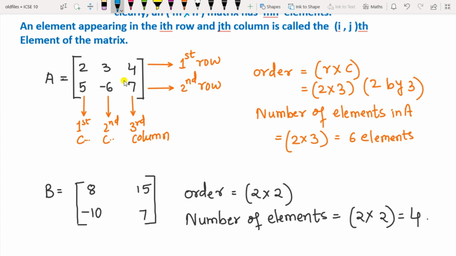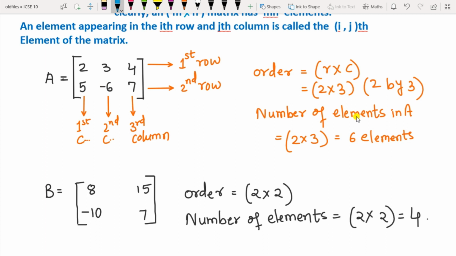So for the order of this matrix, first always you have to write the row and then the column. So there are 2 rows and 3 columns. So the order is 2 by 3. It is read as 2 by 3, not 2 into 3. Okay. So the order of this matrix is 2 by 3. Always you have to write first the row and then the column.